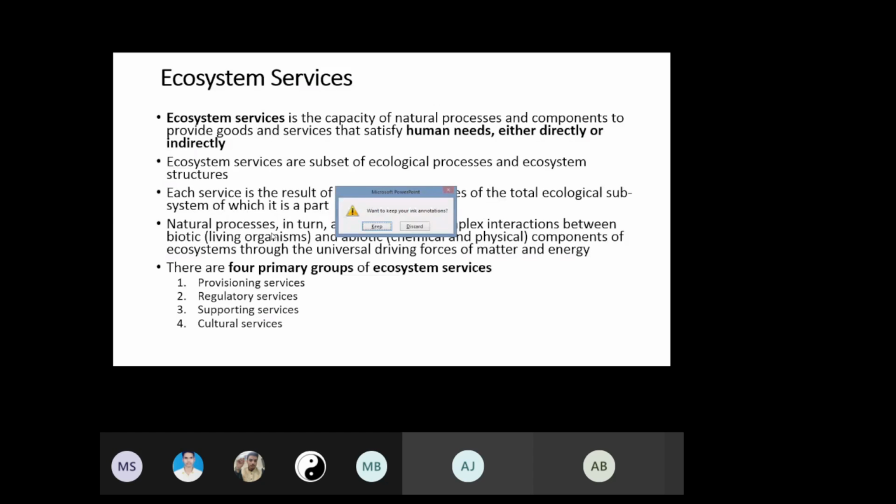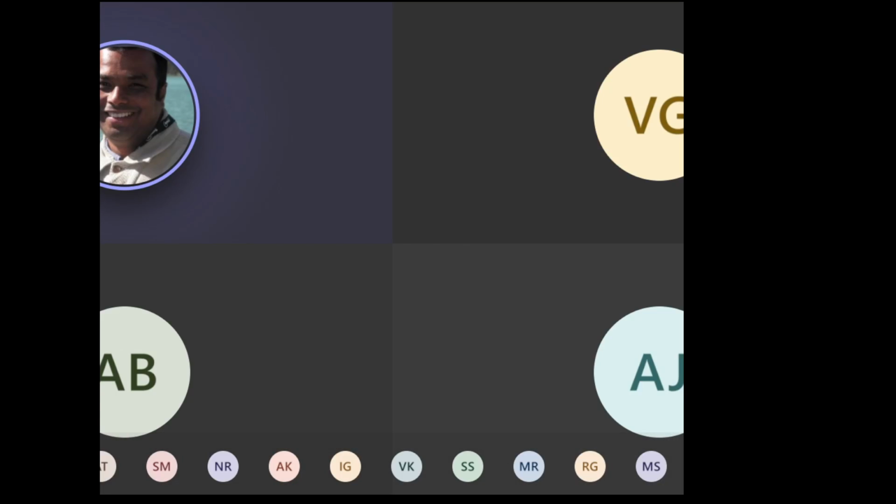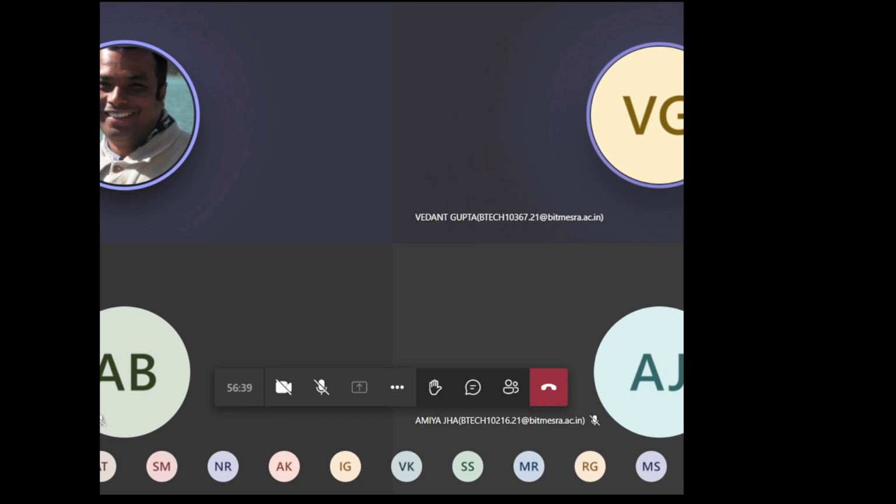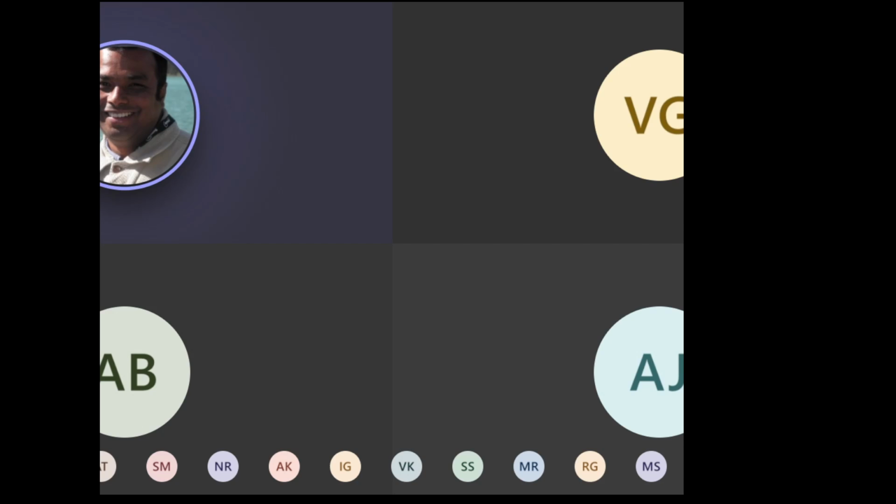I'll stop here for this lecture, because if I start the next topic, I will not be able to go further. If you have anything which is not understood or not clear, you can ask. Yes, someone has written about extremely saline water bodies, since oxygen is scarce there. But it is the algae which is producing oxygen. Algae will not require oxygen to grow. Algae would require carbon dioxide for its growth.